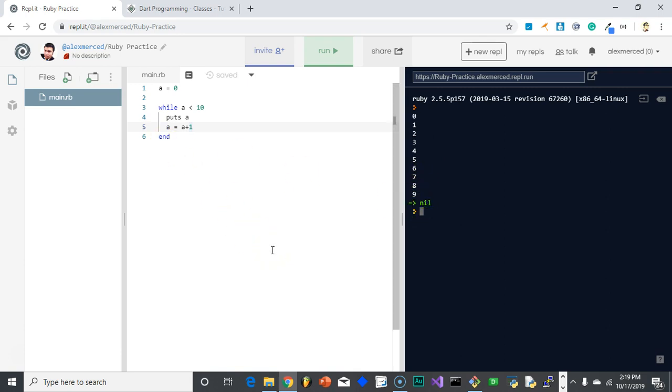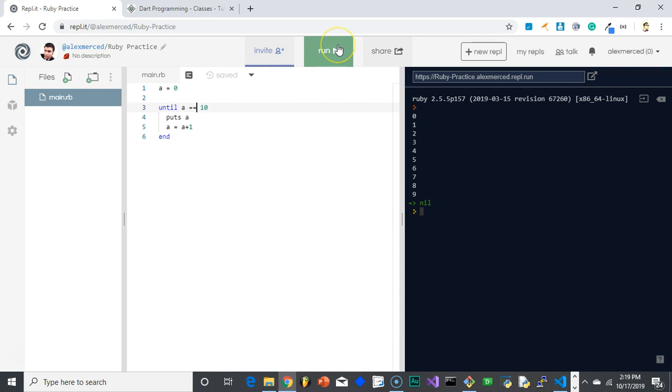Now, pretty much all programming languages have a while loop that runs if true. There's usually no loop that runs if false, but you actually have it in Ruby. I think this is the only language that actually has this, and it's called an until loop. So basically, until this is true, it will keep running the loop, so long as it's false. So let's change it to a equals 10. So long as that's not true, it'll keep running the loop. It should pretty much give me the same result, which it does. Okay, so that's interesting. I always found that pretty interesting.